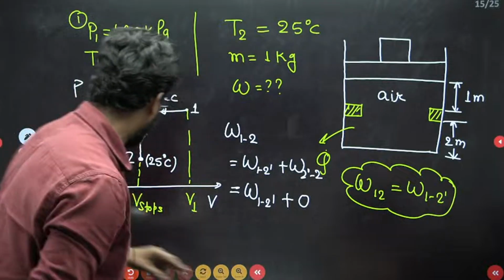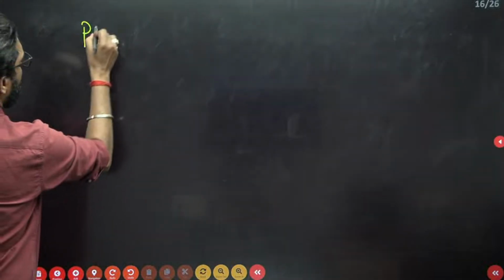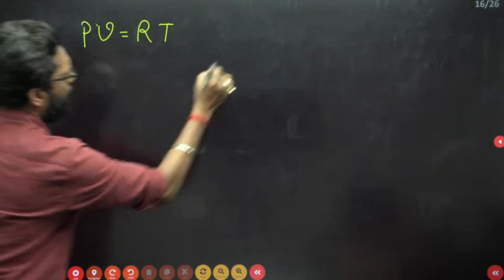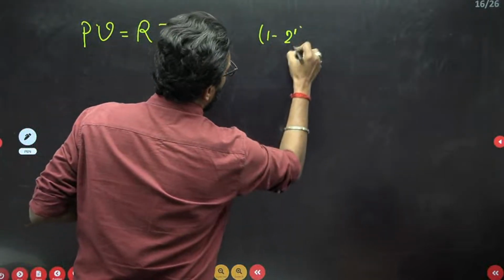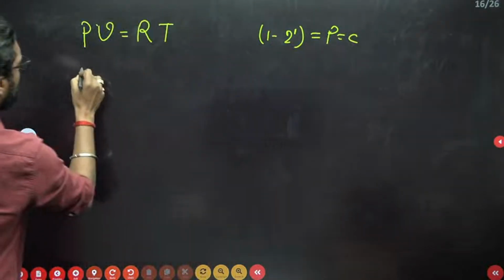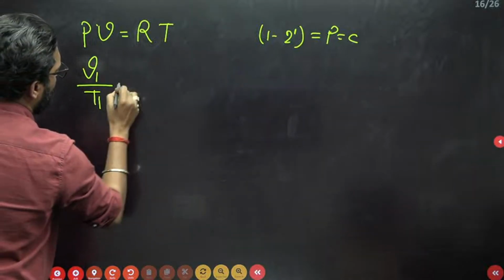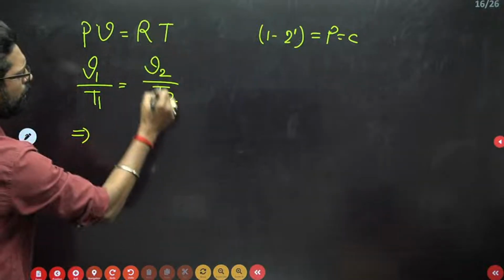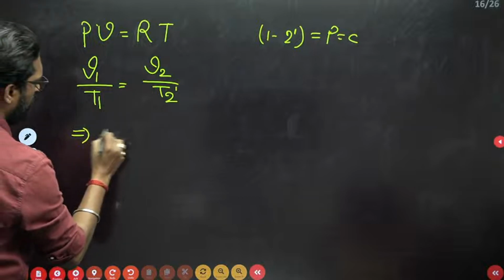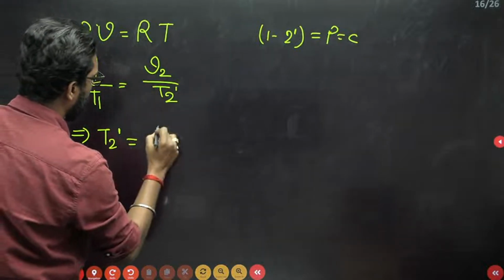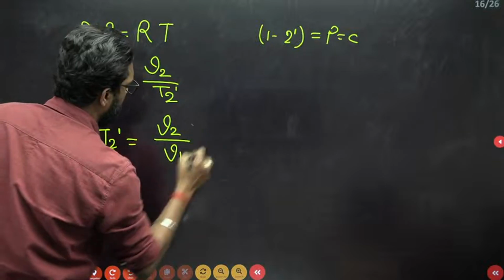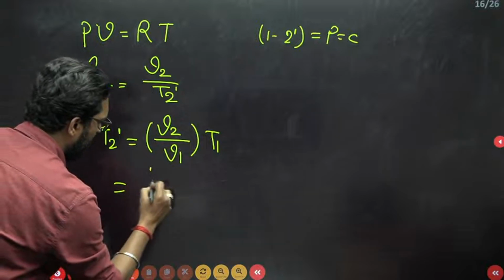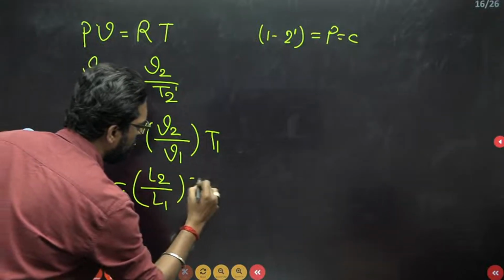According to the ideal gas, PV is equal to mRT. So for 1 to 2 dash, pressure is constant. That means V1 by T1 equals V2 by T2. Not T2, T2 dash. You have to take T2 dash. So T2 dash is equal to V2 by V1 into T1. What is V2? Area into L2. So L2 by L1 into T1.